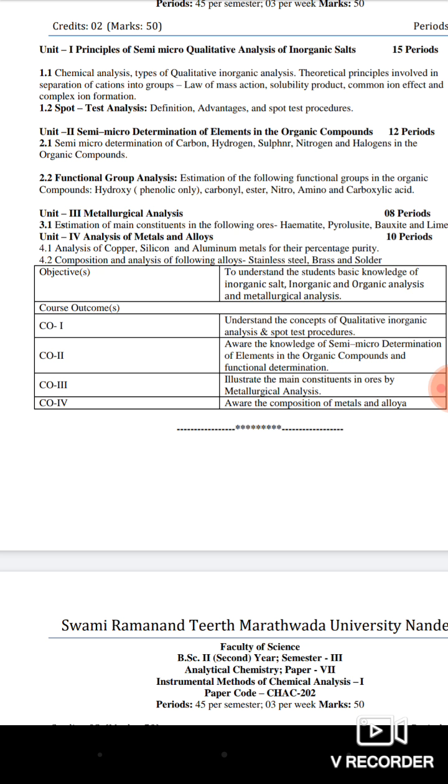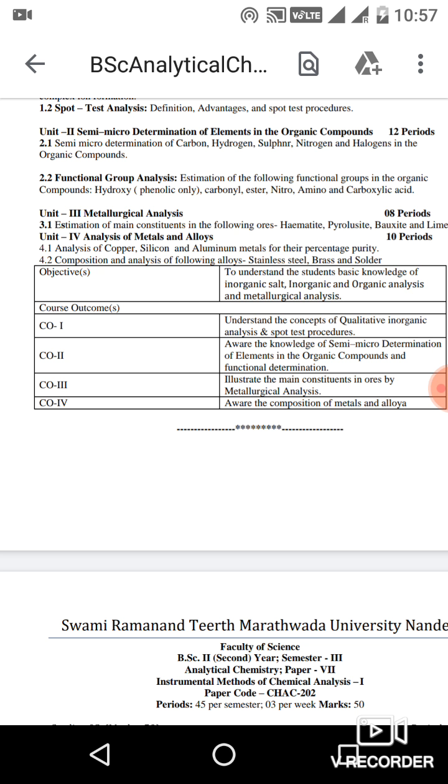The second part of this unit is functional group analysis. Which type of functional group is present in the given mixture or given compound. So the estimation of the following functional groups in the organic compound. See the hydroxy group, that is only the phenolic group, not the alcoholic. Carbonyl group, ester, nitro, amino and carboxylic acid. So this is about the second unit, which requires 12 periods.